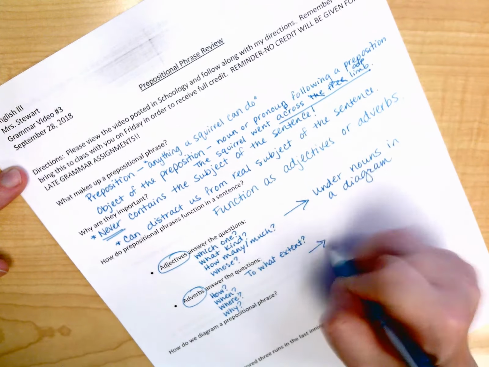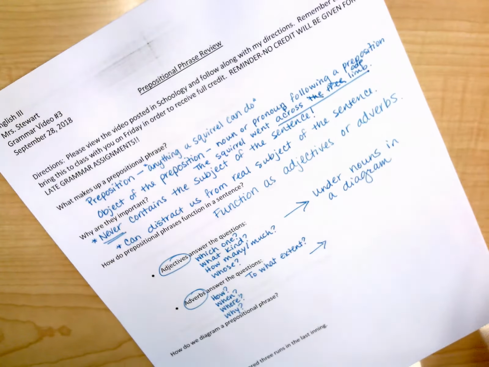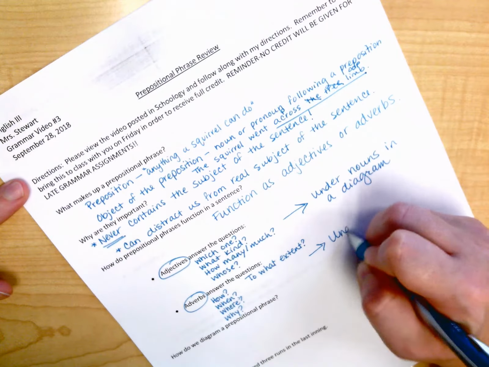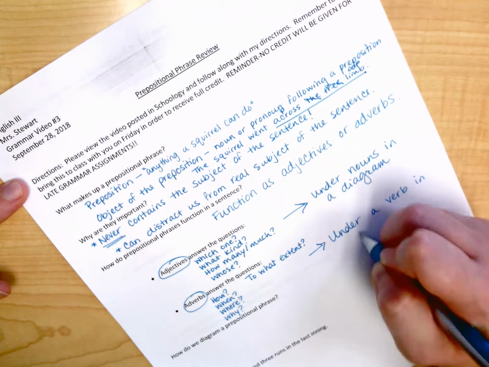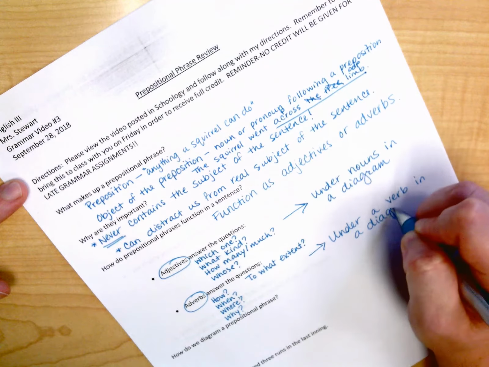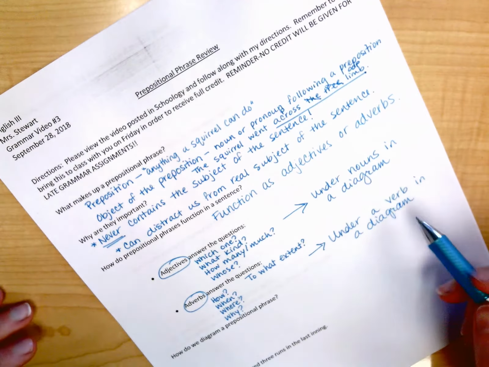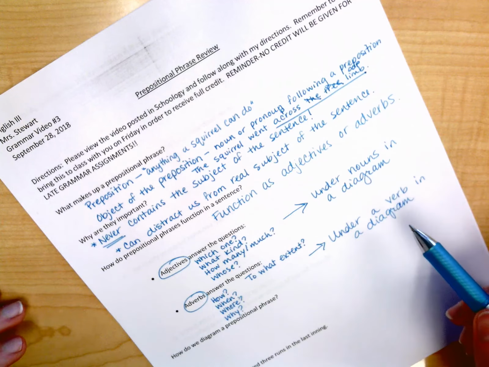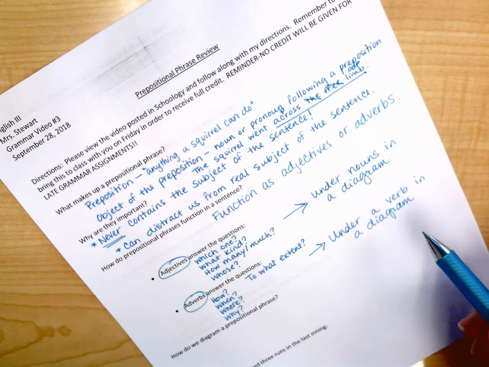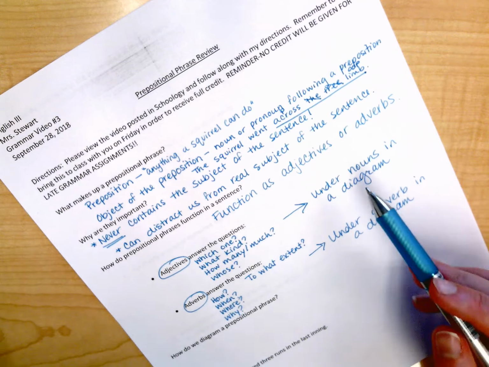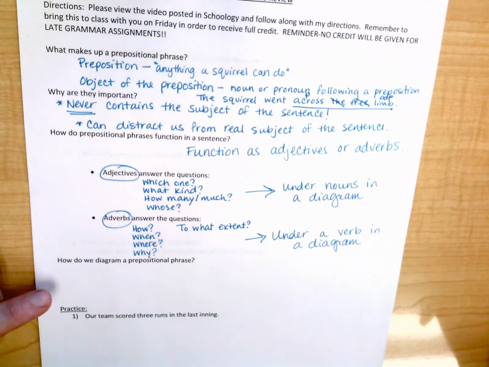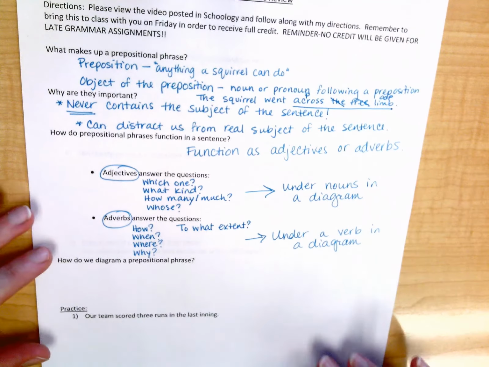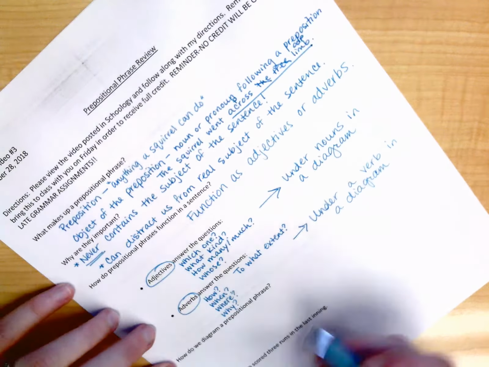And then adverbs, generally speaking, in its most basic sense, are going to go under a verb in a diagram. Now we'll add to this a little later, but for now, your prepositional phrases are going to be diagrammed either under a noun or a verb. So, if we go to this next question, it says, how do we diagram a prepositional phrase? So we use the construction that looks like this.